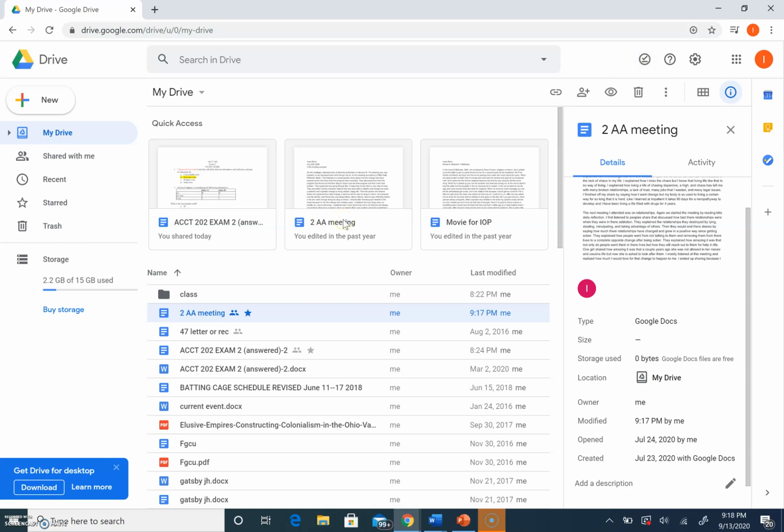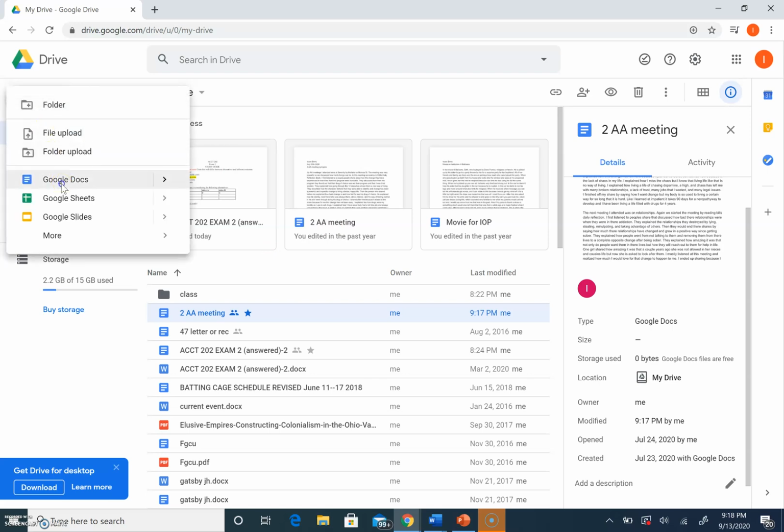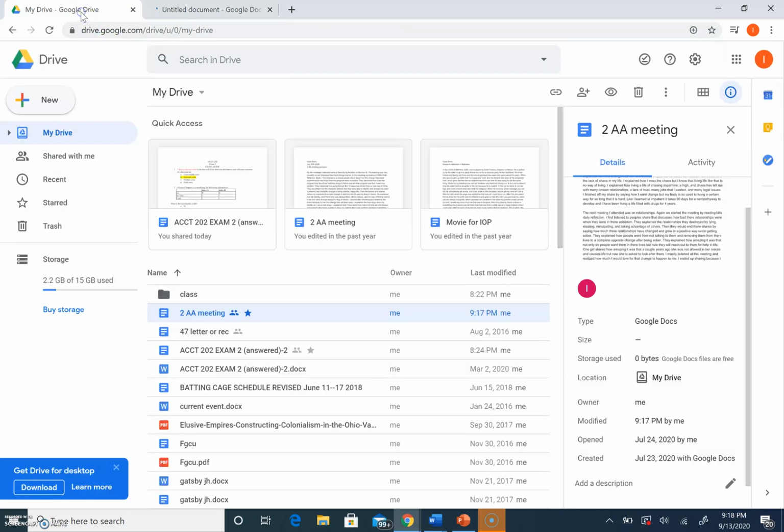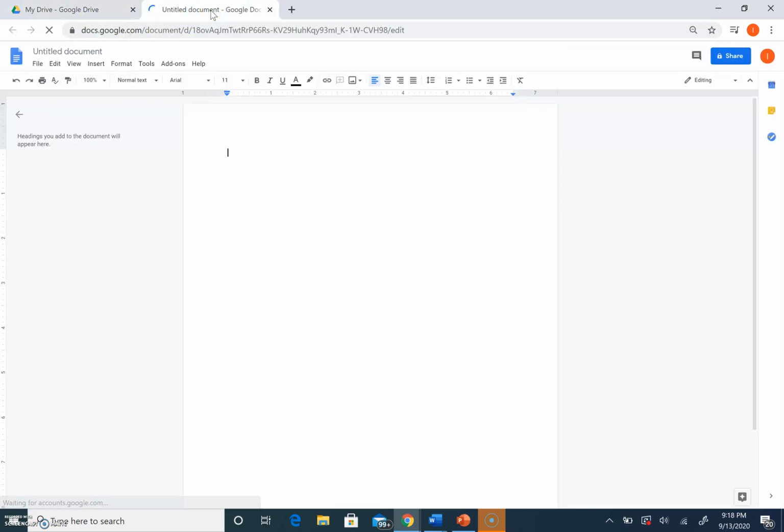Next I'm going to show you how to use Google Docs and Google Sheets. This is where you can start it. You go to new, you go to Google Docs, and it'll bring you actually to a separate tab, so you can go back to your Google Drive account. And in the Google Docs right here you can change the title, and I advise doing this right away to keep things easy and separate. I'm going to name it class assignment number 1.